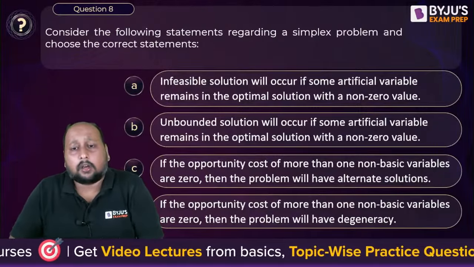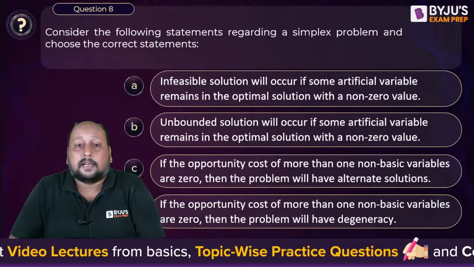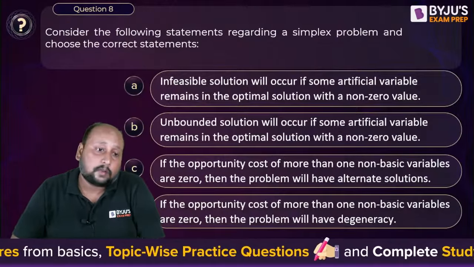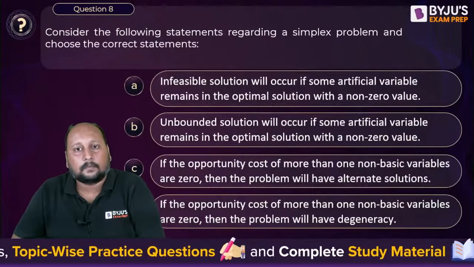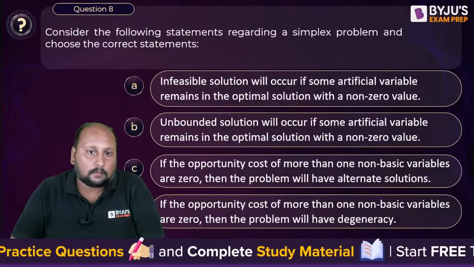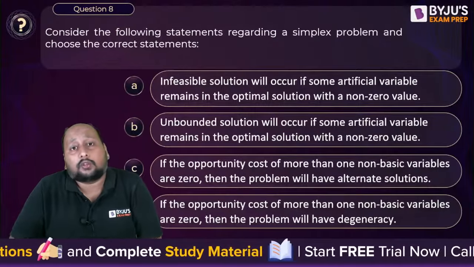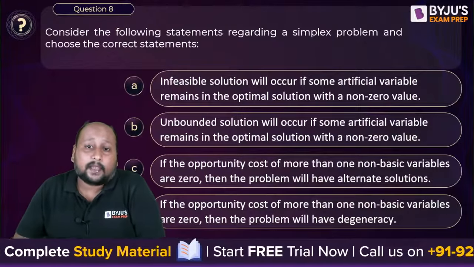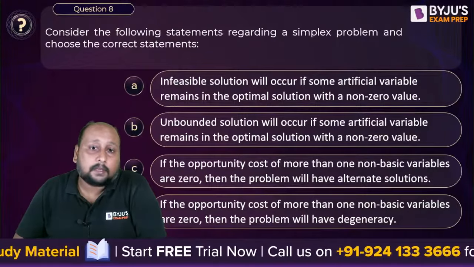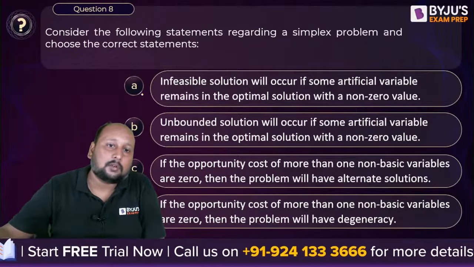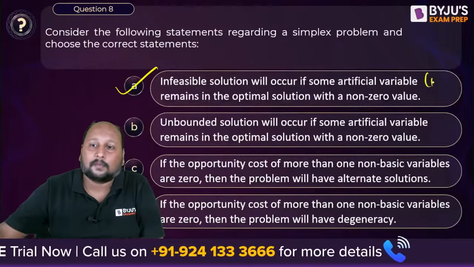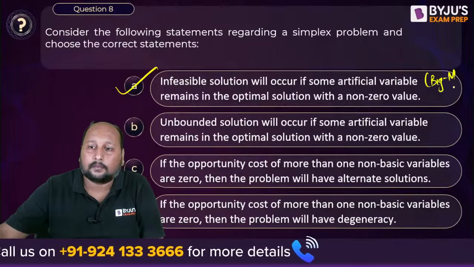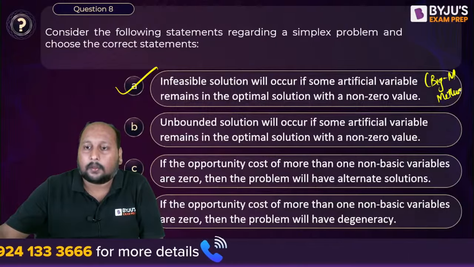Infeasible solution will occur if some artificial variable remains in the optimum solution with non-zero value. Is this correct or incorrect? In a simplex problem, infeasible means no solution you will be obtaining when some artificial variable is in the optimum solution with non-zero value. This is absolutely correct. That is basically what we are discussing in the big M method. We are getting this logic from the big M method, right?